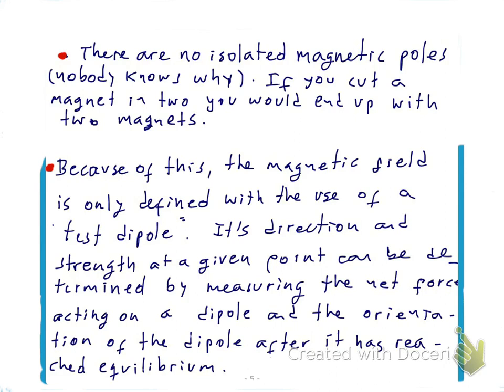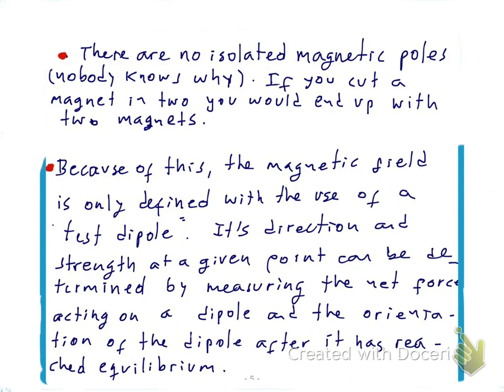Now, because we can never find an isolated north pole or a south pole, we are going to have to define and measure a magnetic field by using a test dipole. If you remember, in electricity, we define the electric field by bringing a test charge, which we assume to be positive. But with magnetism, there's no way to bring a test magnetic pole to measure a magnetic field. We always have to bring a test dipole, that is a magnet that has a north and a south pole.